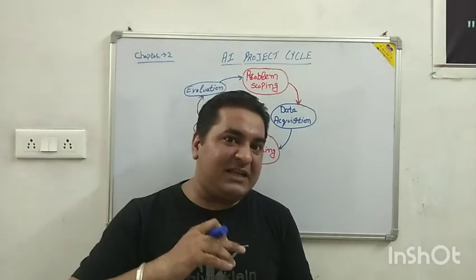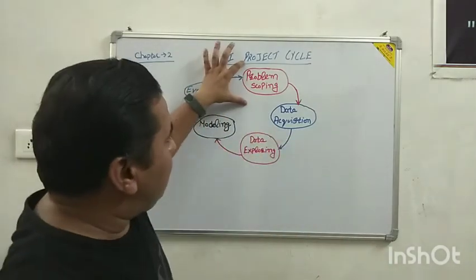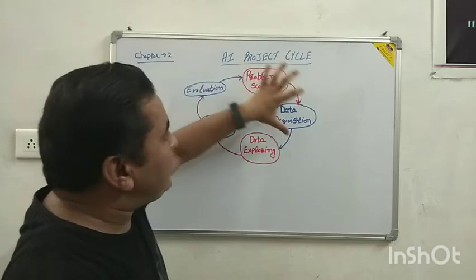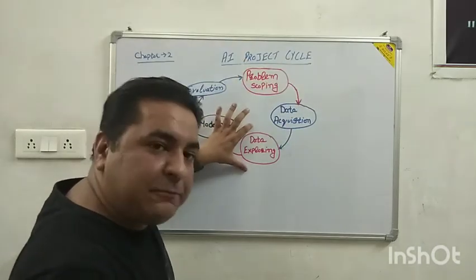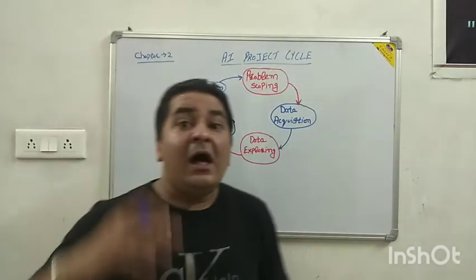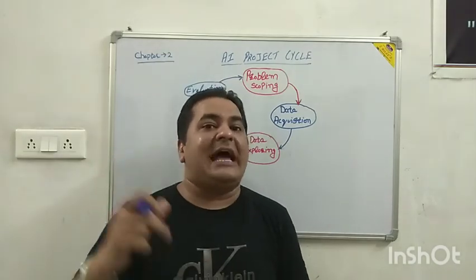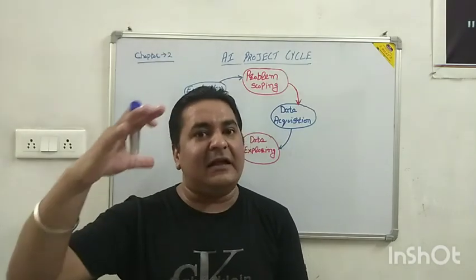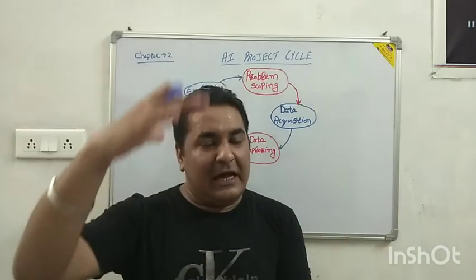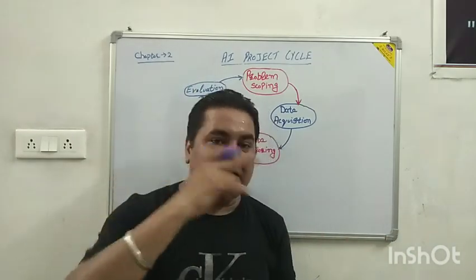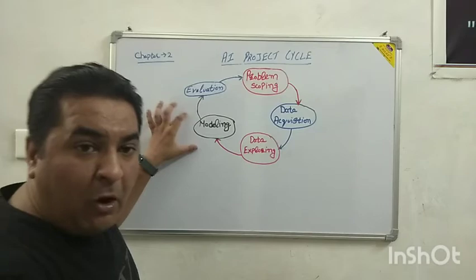A model of the Mandir means they have done the problem scoping, data acquisition, data exploring, and then they have developed the model of the Ram Mandir, like we have to build in Ayodhya. They have given the model of that Mandir, and this comes in modeling.